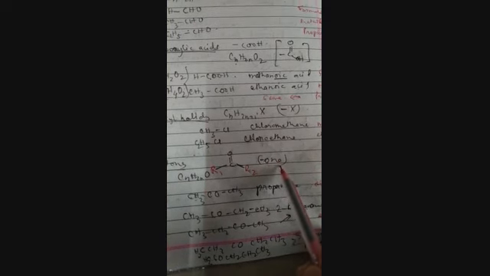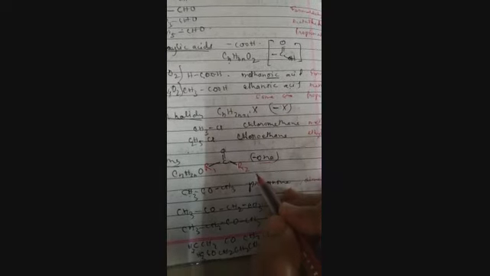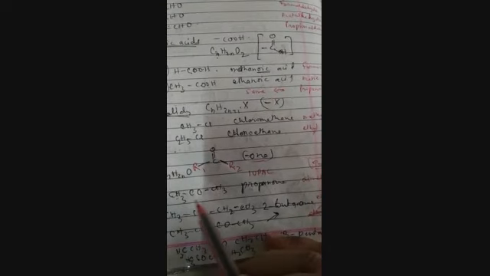For IUPAC nomenclature, as it is 3 carbon, we named it propanone. One is the suffix used here for IUPAC nomenclature. But for your trivial name, both the sides are methyl, so dimethyl ketone.